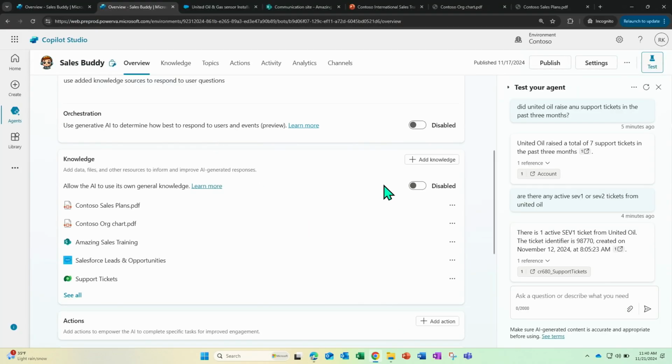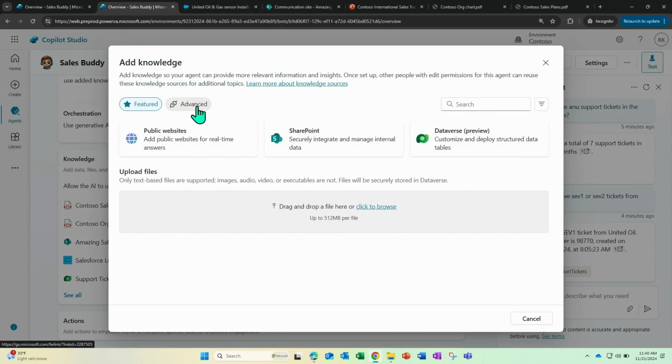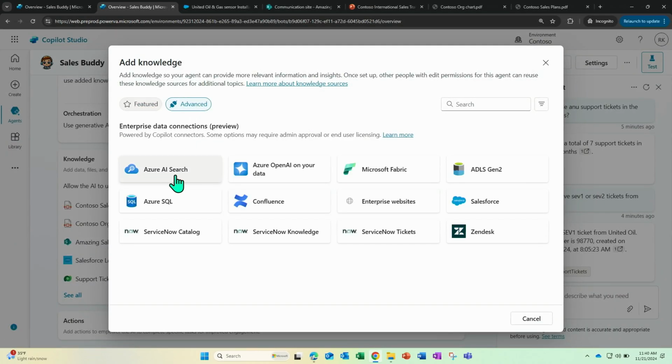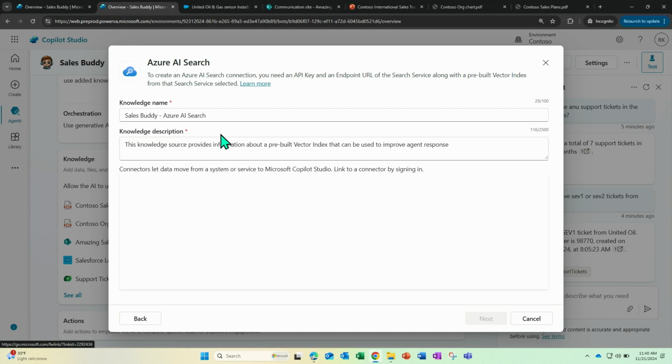Again, the experience is almost exactly similar. You click on Add Knowledge, and you'll see an Azure AI Search tile here. You can provide a name and description for this one, and it uses the Azure AI Search connector. In this case, I have already made a connection, so I'll see the check mark. If not, you'll have to create a connection, which takes a couple of seconds.